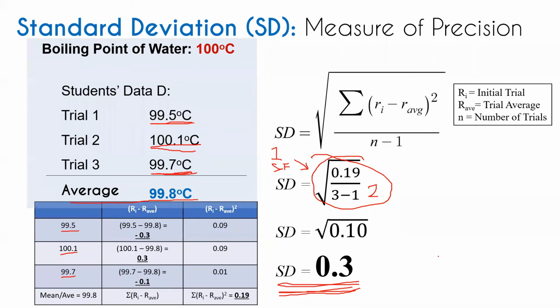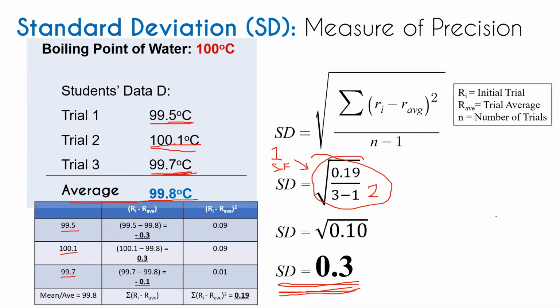Okay? Let's go back to the measures of precision. What does it mean when we say that the standard deviation is 0.3?